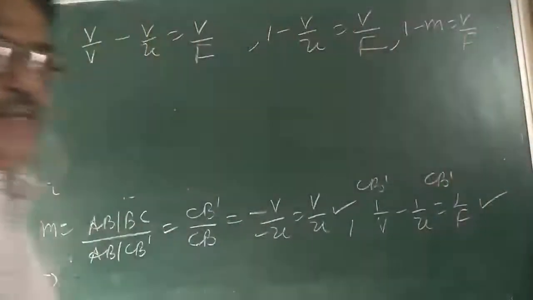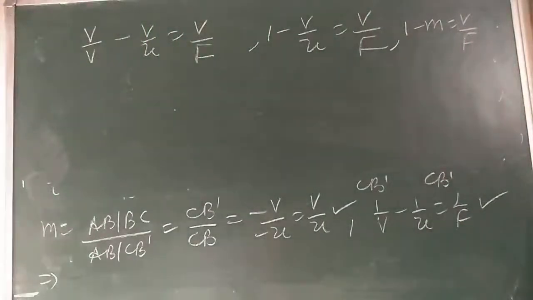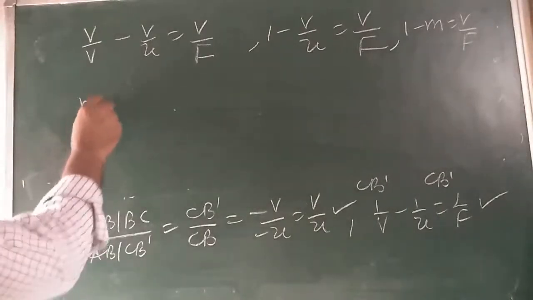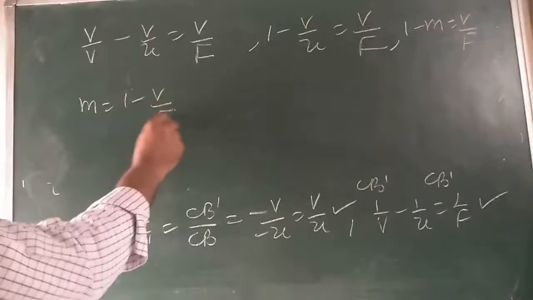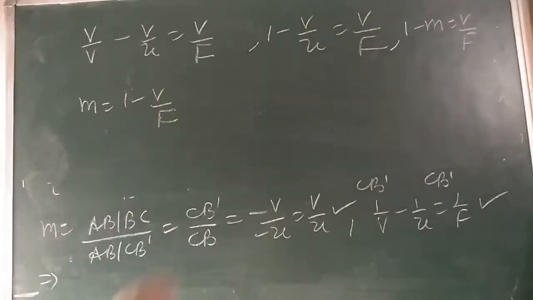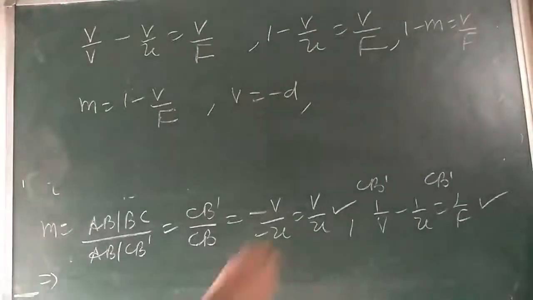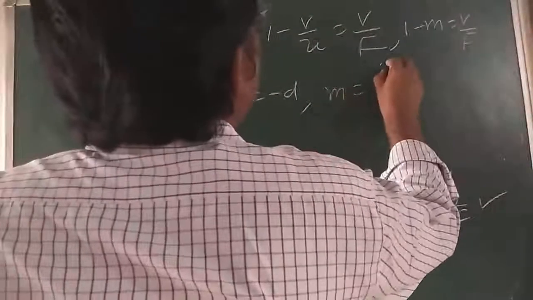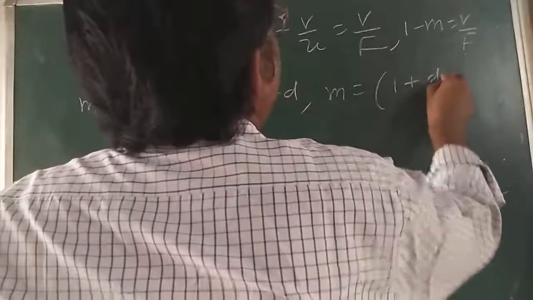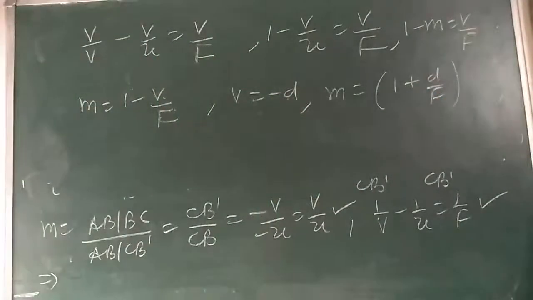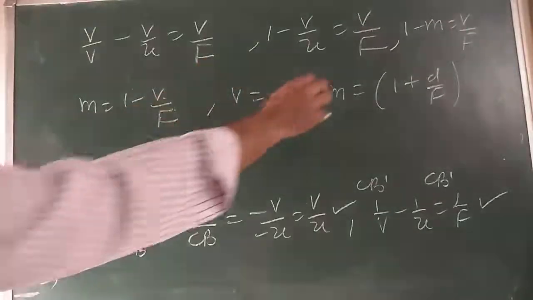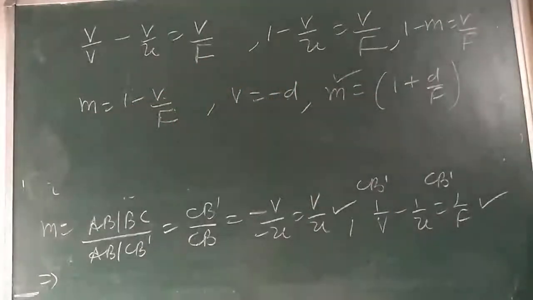See that if there is any problem, then ask. 1 minus M is equal to V by F. So M comes out to be 1 minus V by F. But V is equal to minus D. So I can write M is equal to 1 plus D by F. Put minus D in place of V. This is the expression for the magnifying power of a simple microscope.